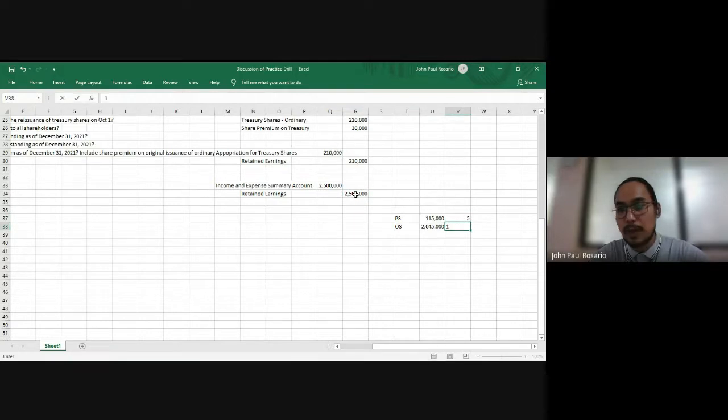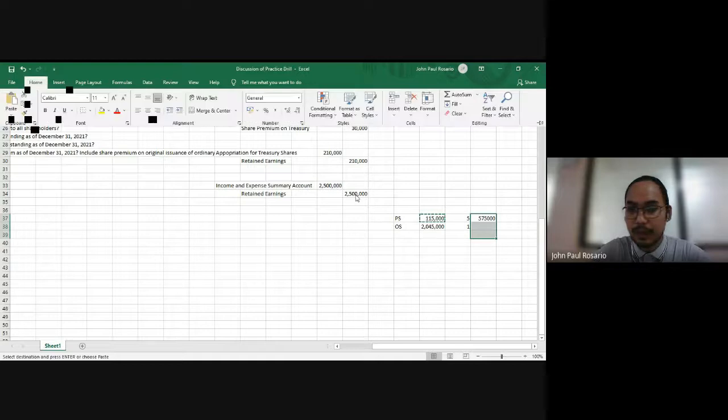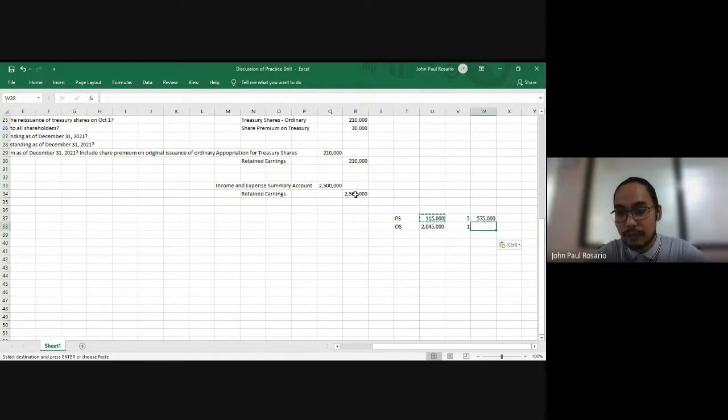Okay, at 1 peso. So our total dividends would then be 115,000 preference shares multiplied by 5 pesos per share. You'll get a total of 575,000 for preference, and for ordinary, the total dividends is 2,045,000 because the dividend per share is at 1 peso. So our total now of dividends payable is 575 plus 2,045.